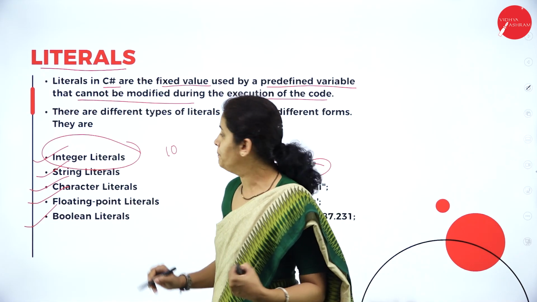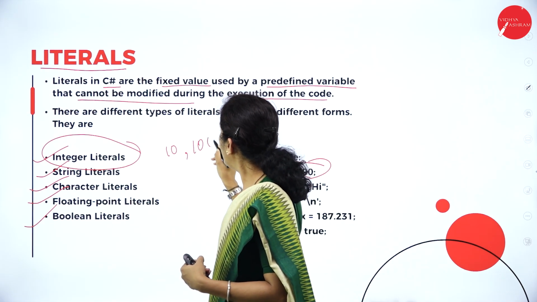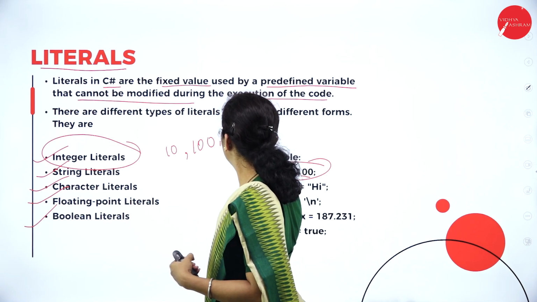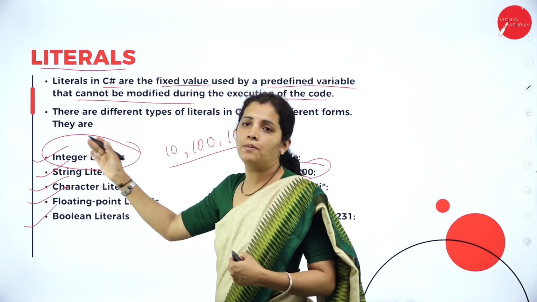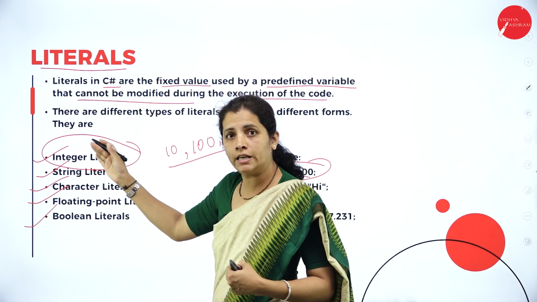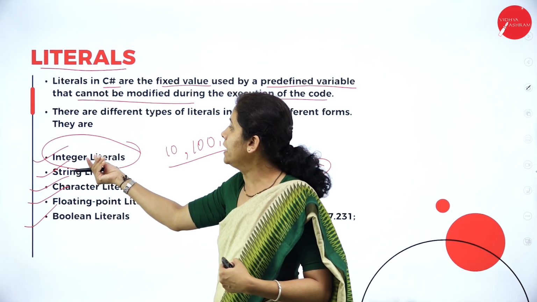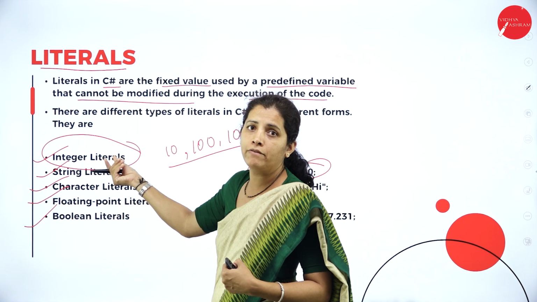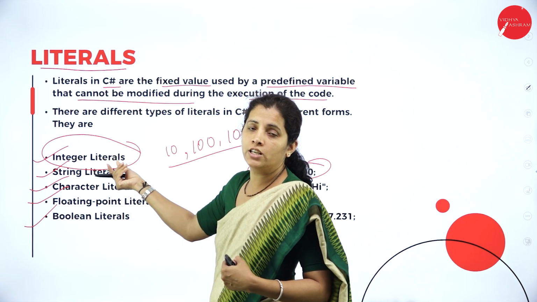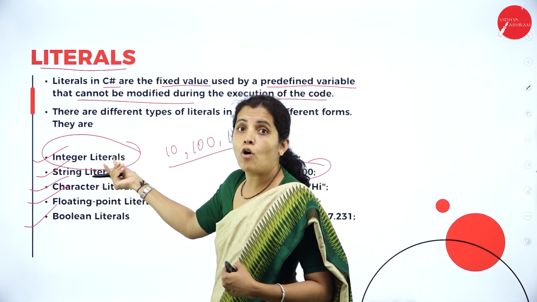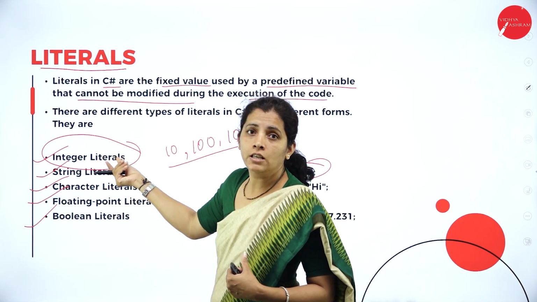Agree, right? Then 100, 1000. These are the things that come under integer literals. And if I consider integer literals, I can have hexadecimal integer literal. I can have octal integer literal.